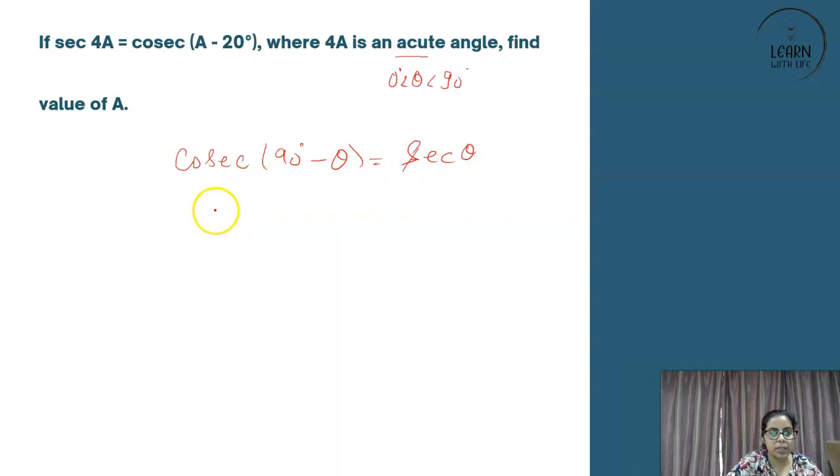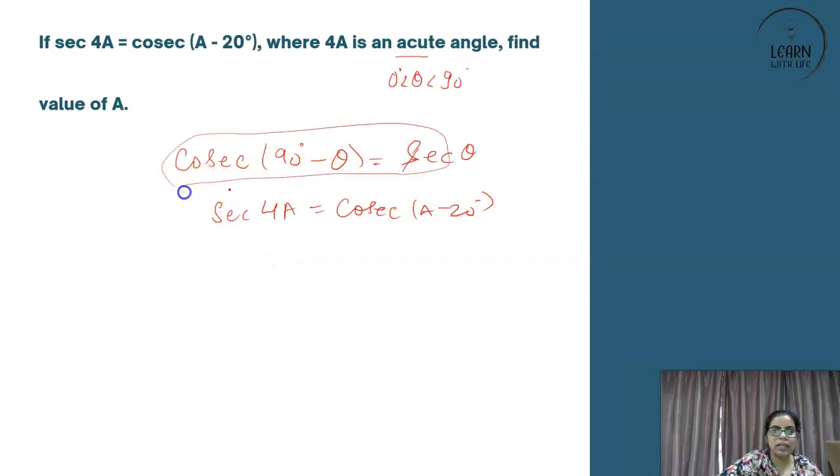So for example, if I say secant 4a is equal to cosecant a minus 20 degree, this is not what I am creating, this is the question already. Now, as per the property cosecant 90 minus theta is equal to secant theta, can I not write this as cosecant 90 degree minus 4a, which is equal to cosecant a minus 20, the RHS remaining the same?